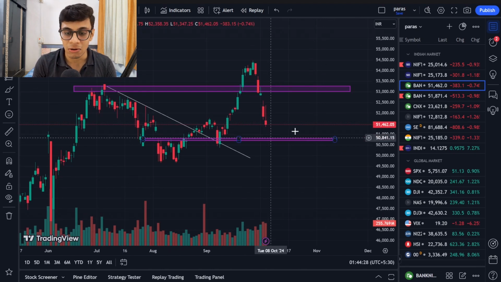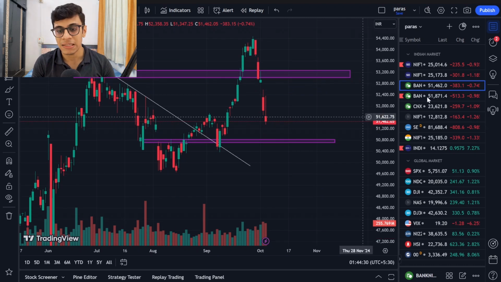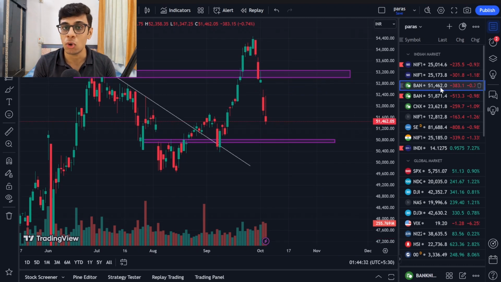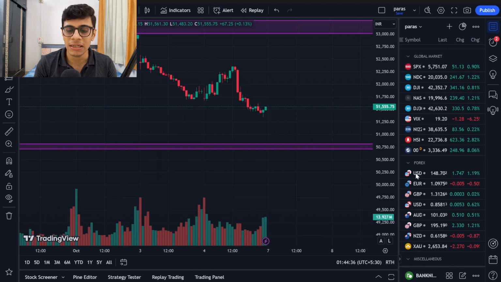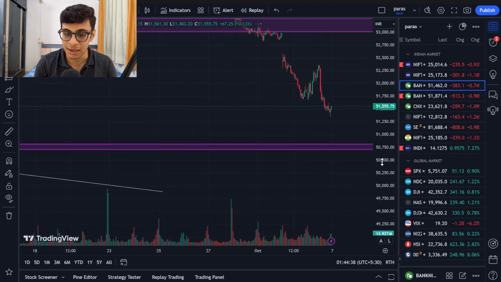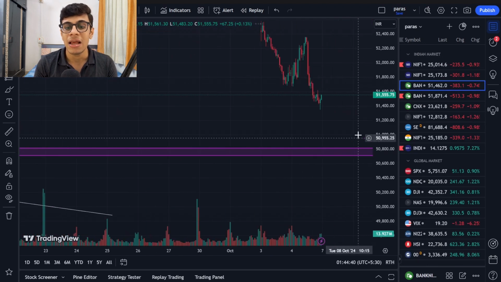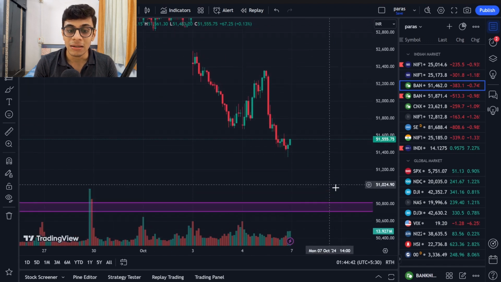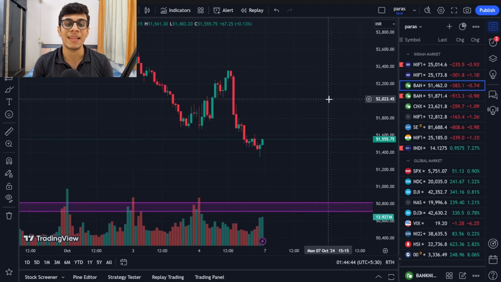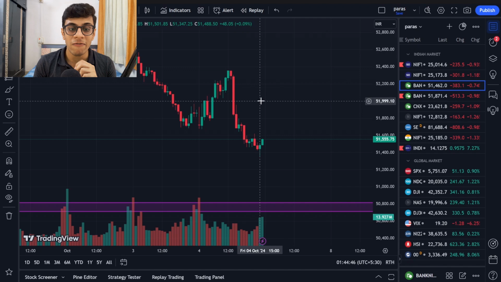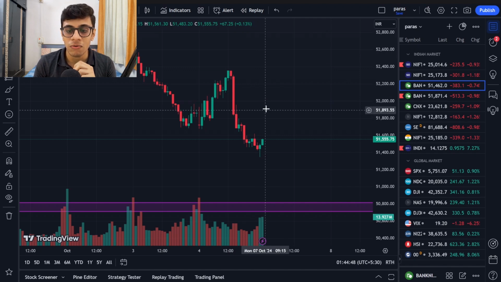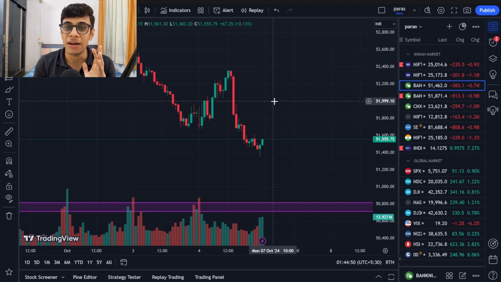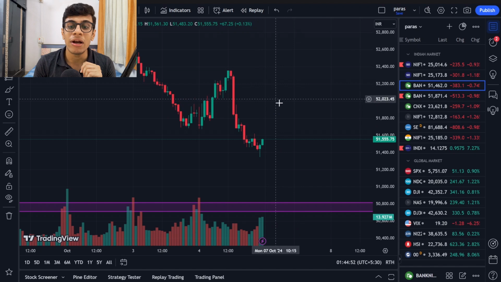Okay, but as of now, Bank Nifty still has some space left because Bank Nifty has closed at 51,400, so you still have 400 to 600 points on the downside, which you can still capture. But still, I would suggest don't take a sell over here. Rather, the best place to take a selling position will be near 52,000. If Bank Nifty comes near 52,000 to 51,900, in this area, then go ahead and take a selling position on a pullback over here.